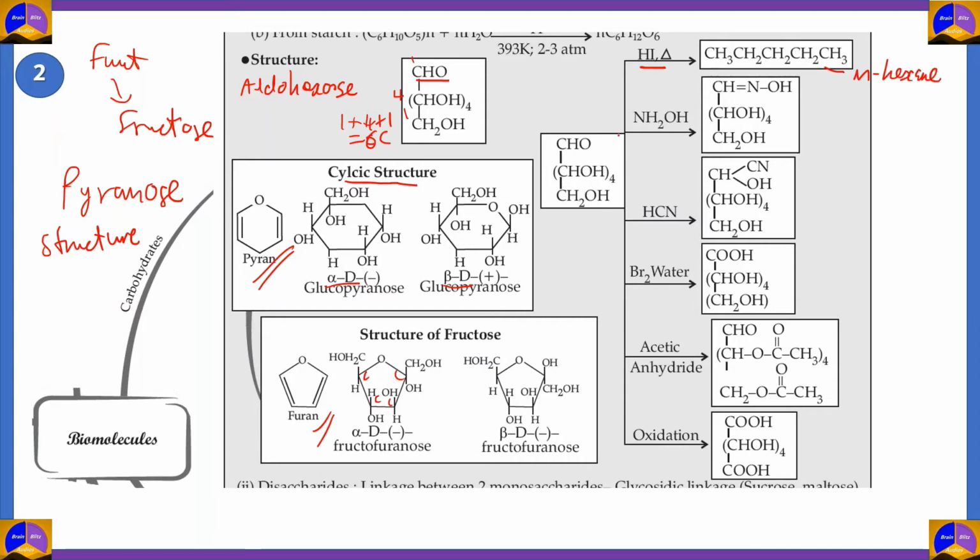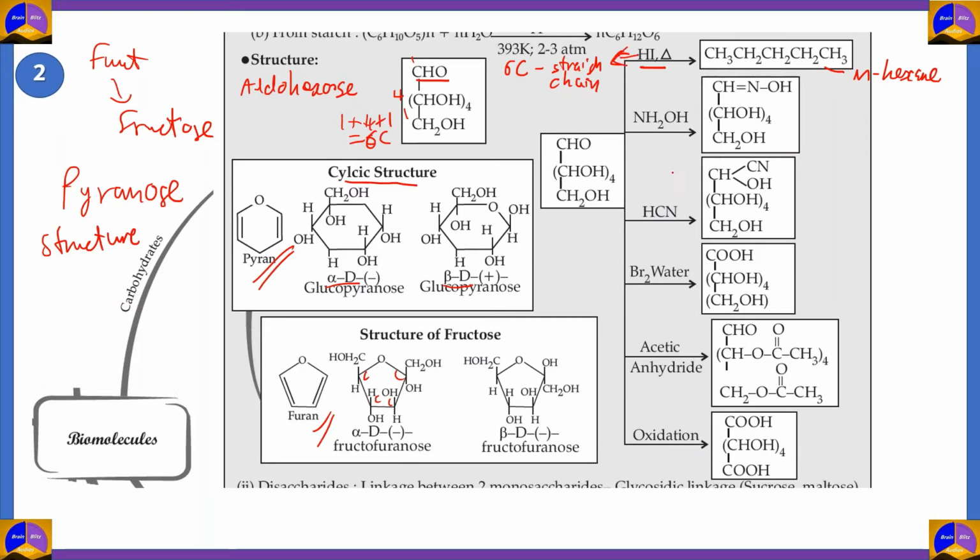It is formed when you take glucose and heat it for a long time in the presence of hydrogen iodide. Now, what does this prove? This proves that the 6 carbons in glucose are in a straight chain. So the first part was proven.